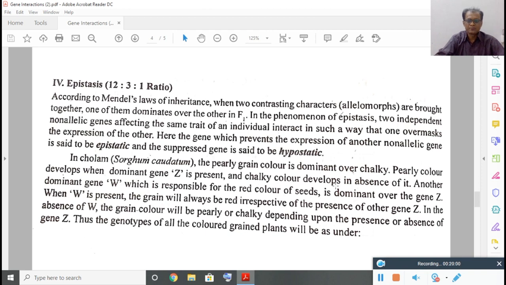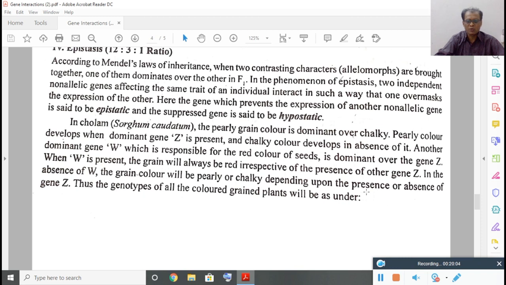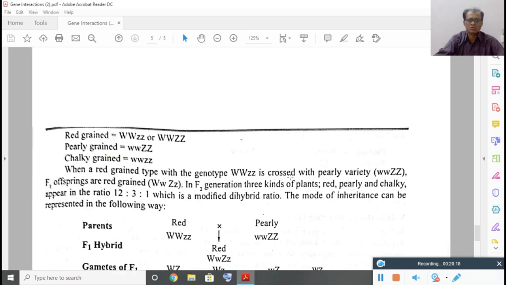So let us see how the cross and the ratio are obtained. So gene Z, in the absence of W, the grain color will be pearly or chalky. If capital Z is there, it will be pearly; if small z, it will be chalky. So let us see through a cross.